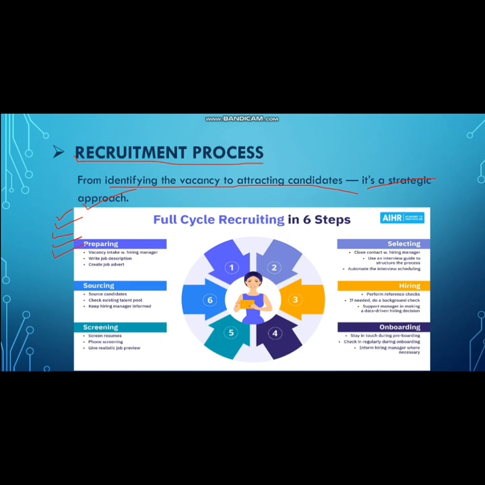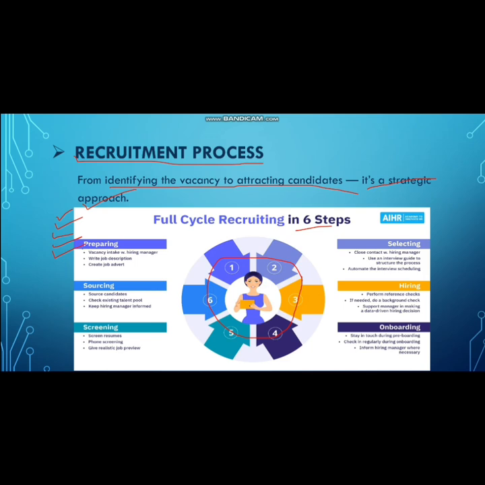The full cycle of recruiting in just 6 steps. So we can understand the recruitment process in 6 steps easily. The main process is 5 steps, but this is the wider explanation of this process.